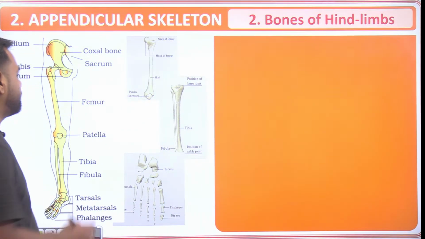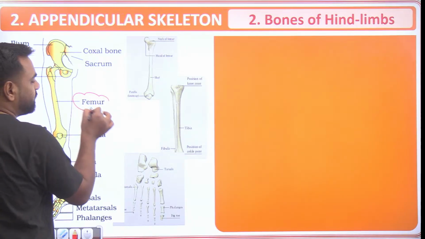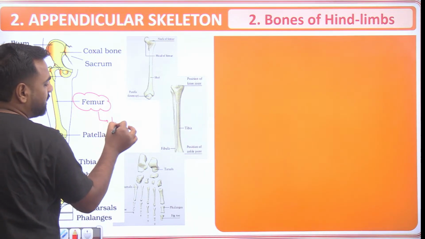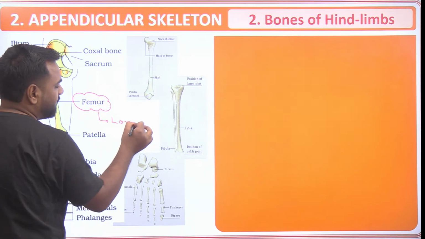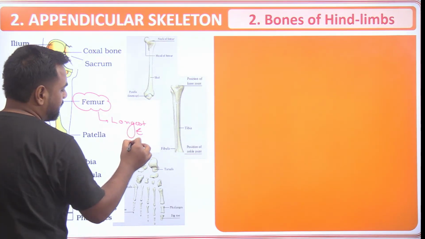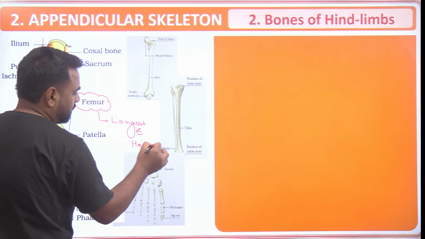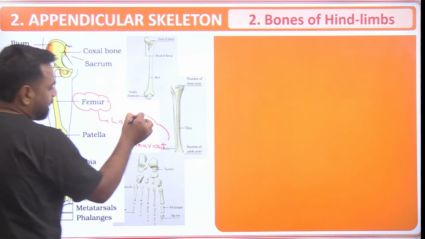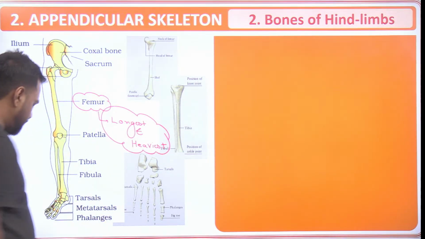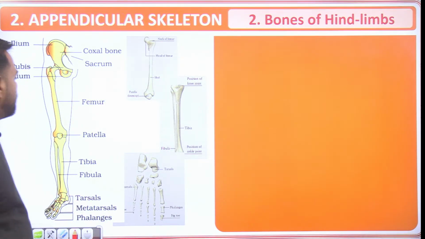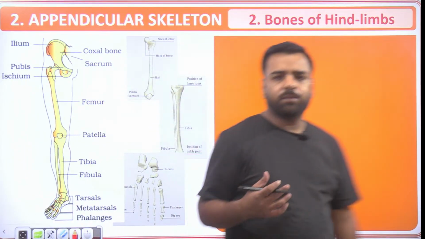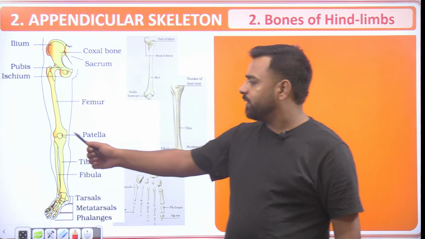If I talk about femur, femur is actually the longest and heaviest bone. Please remember both the things. It's both longest as well as heaviest. Okay. Now guys, after this femur, which is the longest bone, we have a kneecap, right?